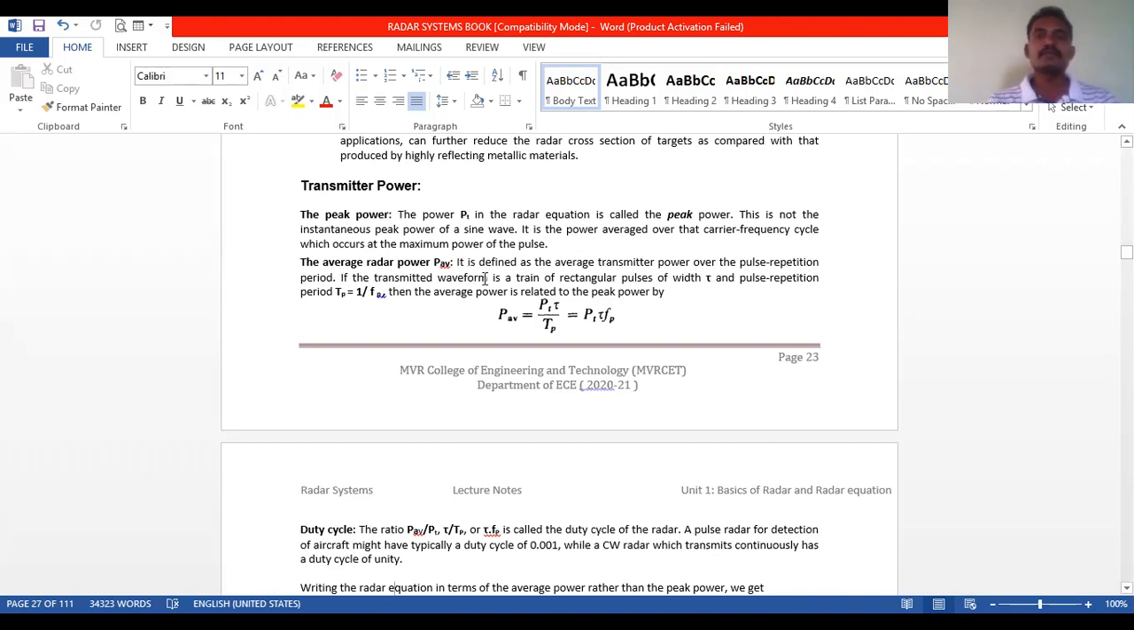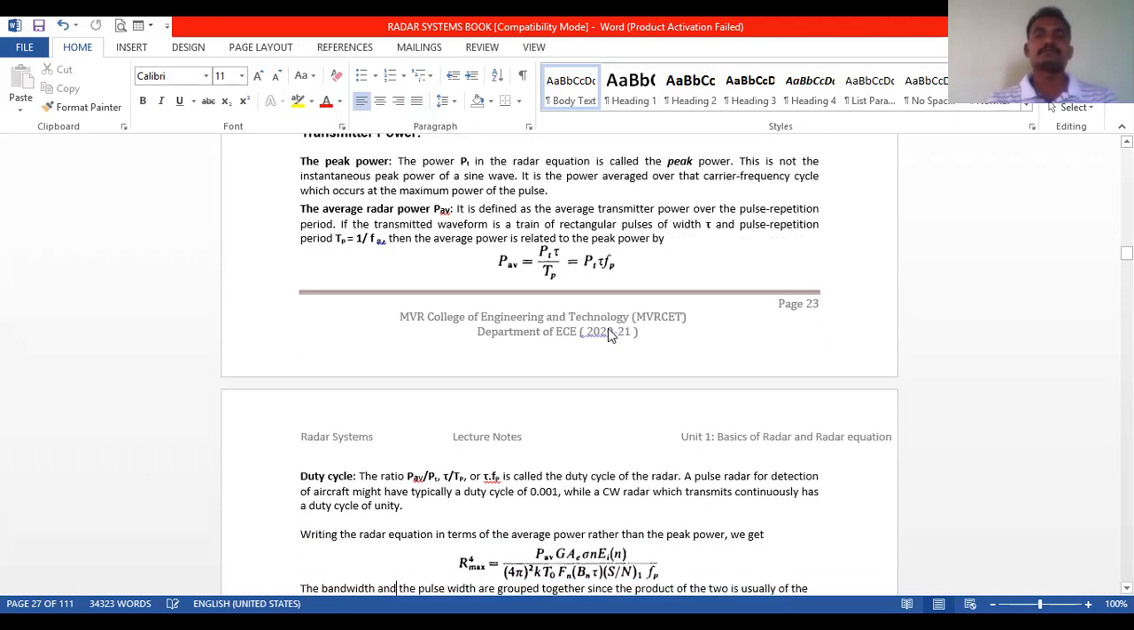If the transmitted waveform is a train of rectangular pulses of width tau and the pulse repetition period Tp equal to 1 by Fp, then the average power is related to the peak power by Pav equal to Pt into tau by Tp, or Pt into tau into Fp. Pt is the peak power, Tp is the pulse repetition period, and tau is the pulse width.